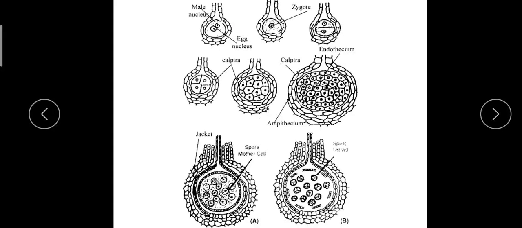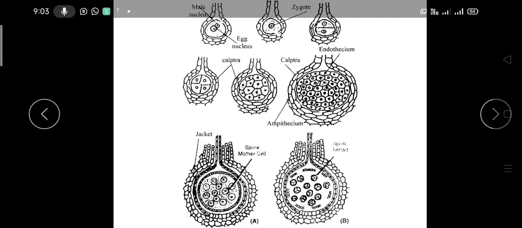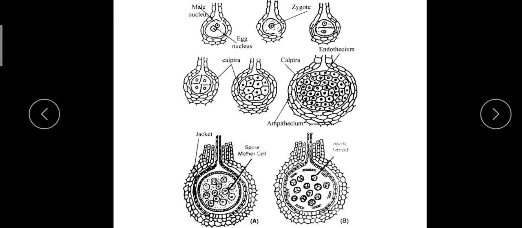The neck is composed of 6 vertical rows of cells, and within the neck is the uniseriate row of 4 to 6 neck canal cells. The tip of the neck is covered by 4 cells.